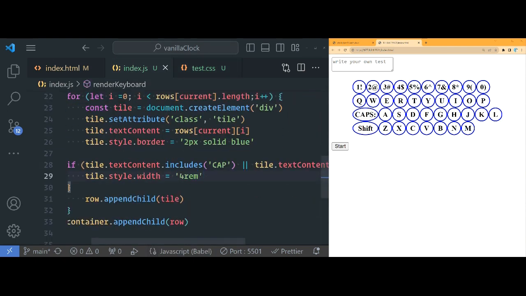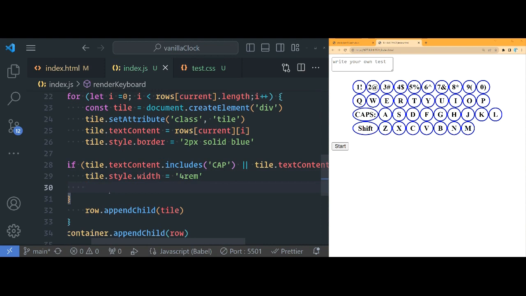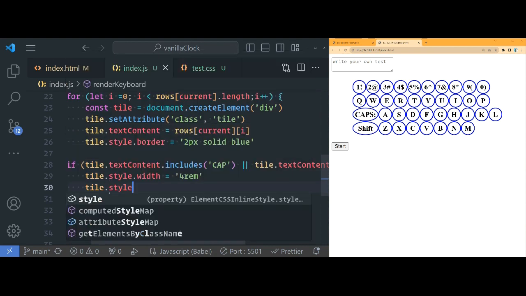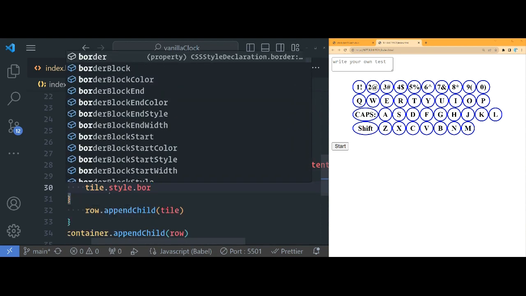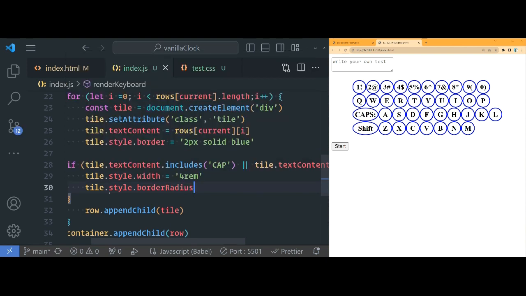So here, inside of this if statement, you can even change that. tile.style.borderRadius, God, I can't spell radius, is equal to, let's say 5px. Cool, right? So now this looks a lot better. And we just finished generating our virtual keyboard. Okay, so now on to the next problem. If we type this in and we click start, we want the program to start, right? So let's tackle that next.